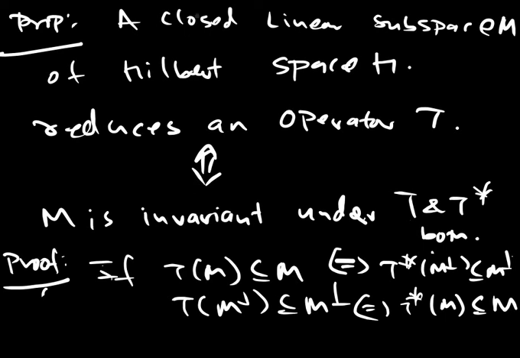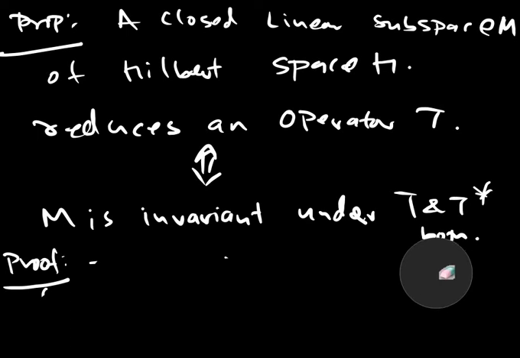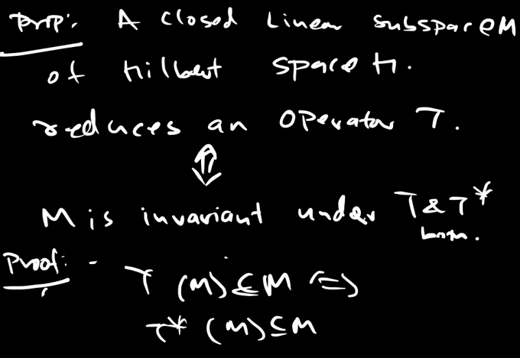The point is that what we will do is the following. M is invariant, so what is given? Given is that T of M is contained in M and T star of M is contained in M. But by the previous, this is if and only if T star of M perpendicular is contained in M perpendicular.